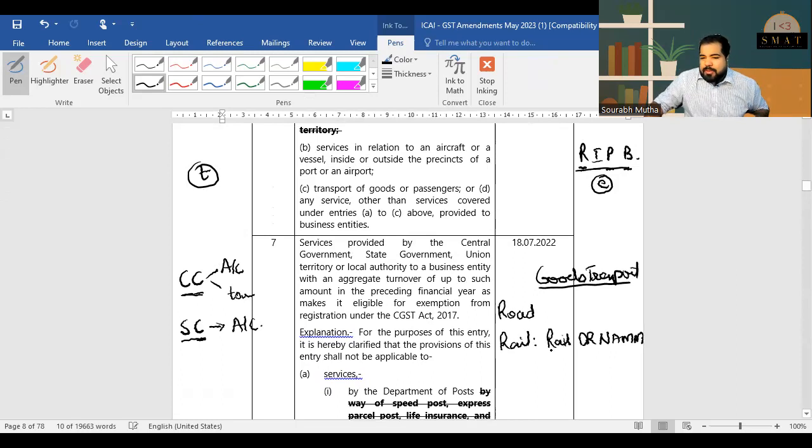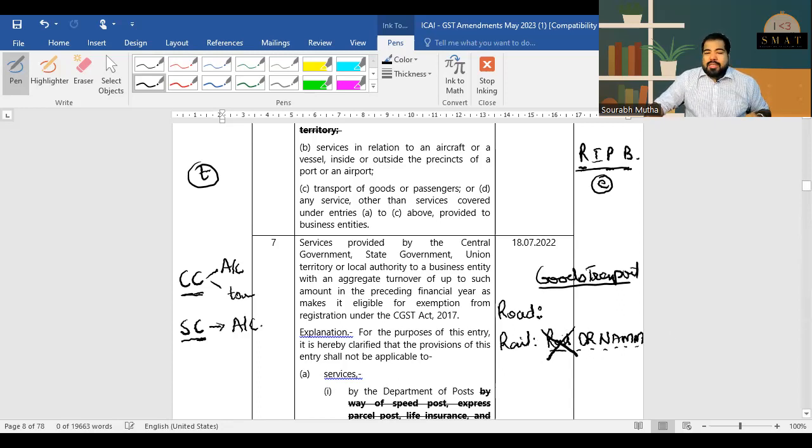Basically, if I'm transporting railway equipment, defense, relief, newspapers, agricultural material, organic manure, milk, etc., then this was exempt, if you remember. Now the government has made a change. They said railway equipment transport will be subject to GST. Yes, you heard it right. That's the change. So railway equipment is now out of the shortcut. So it's only Dr. Nam.